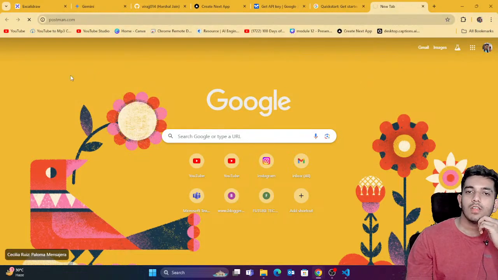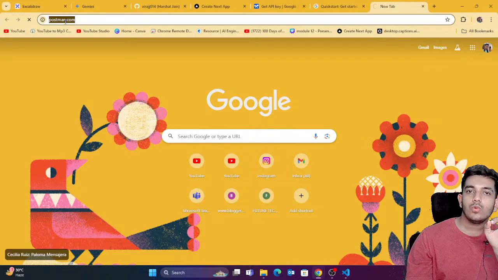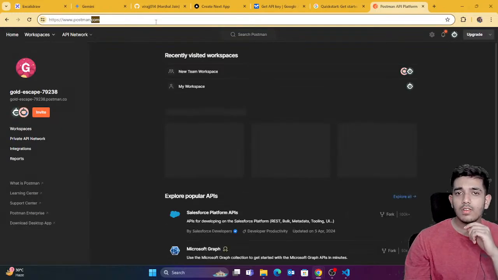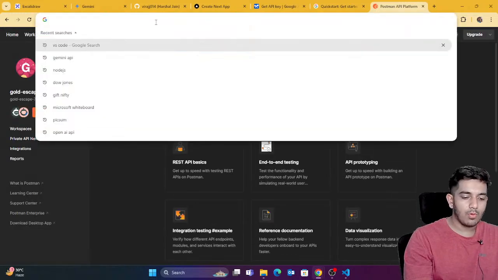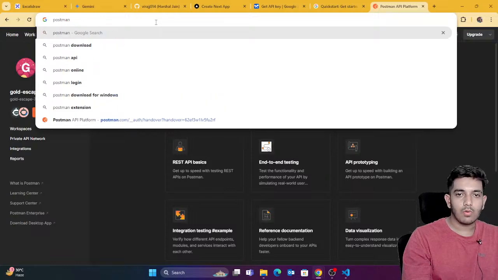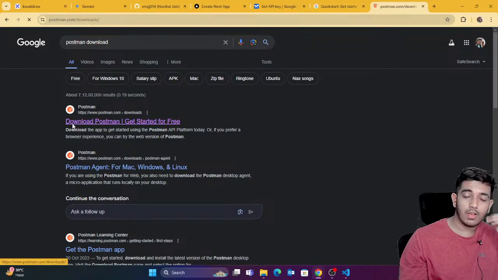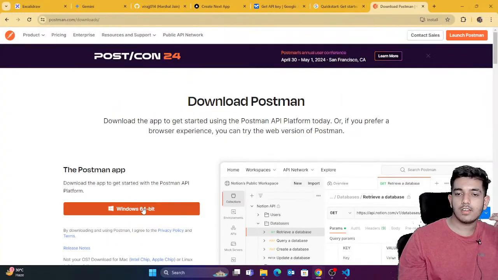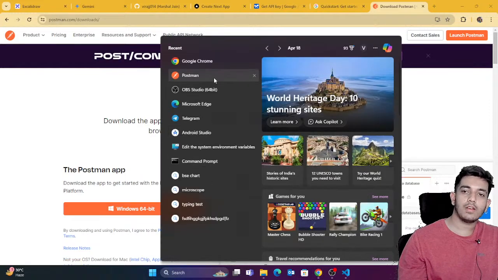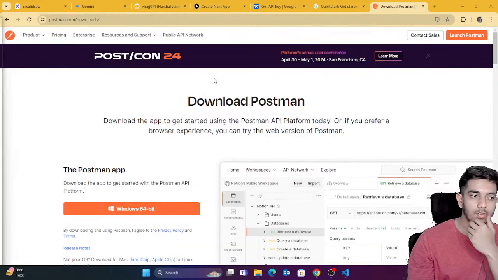Just go to postman.com. This is something which is going to allow us to test our API. You must know how to test your API. Just search for Postman download. So download Postman. This is going to help us download the setup of Postman. Just download this and install the setup. Once you install the setup, a software named Postman would be installed. So it's opening right now.